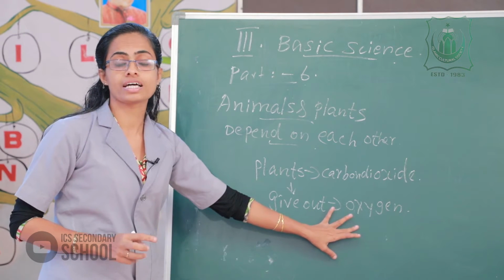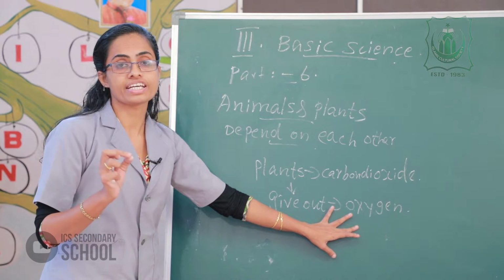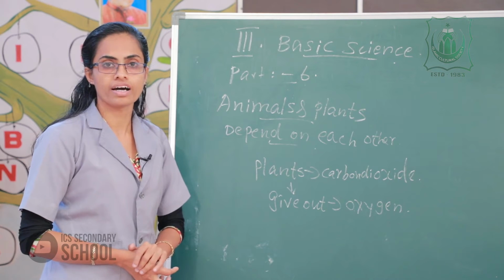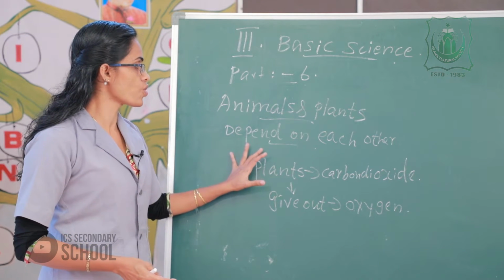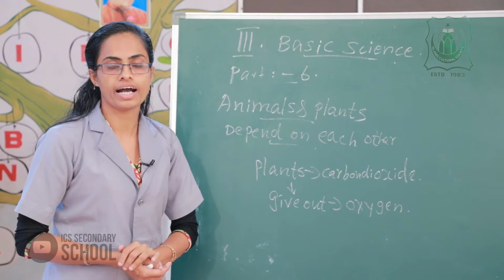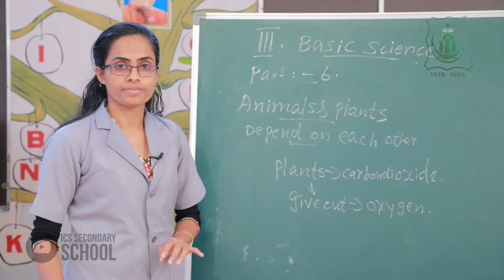And this oxygen, animals and human beings need and breathe. So animals and plants depend on each other.